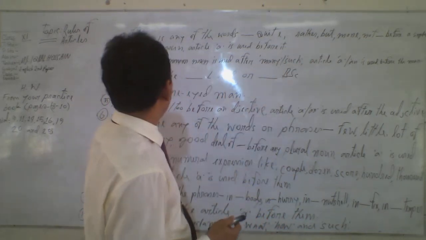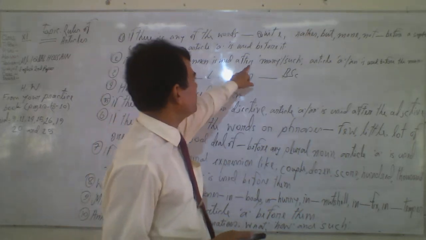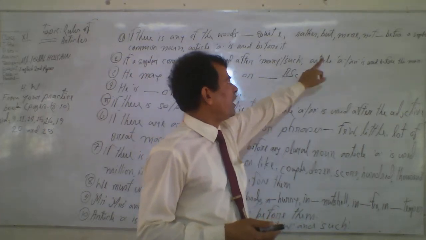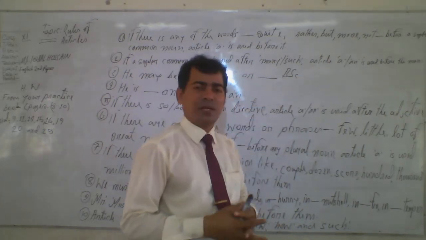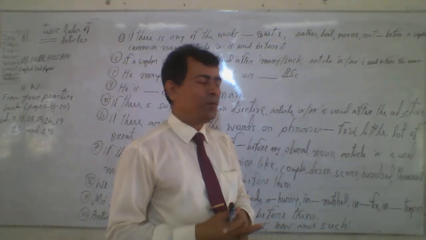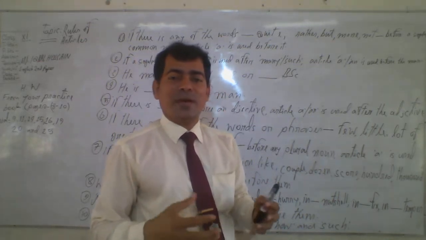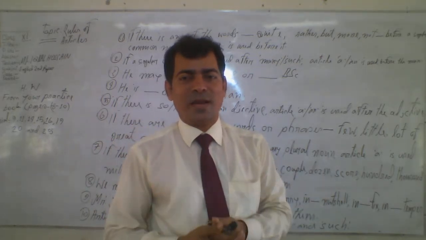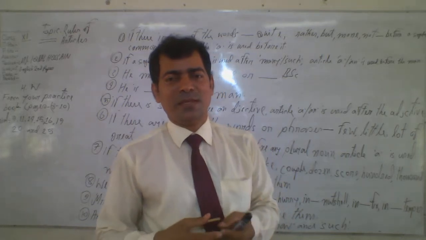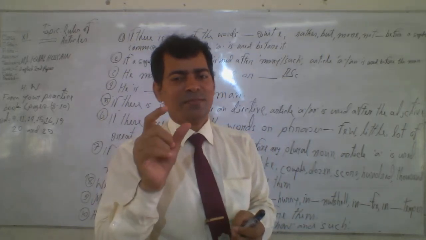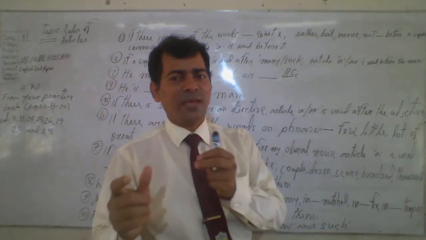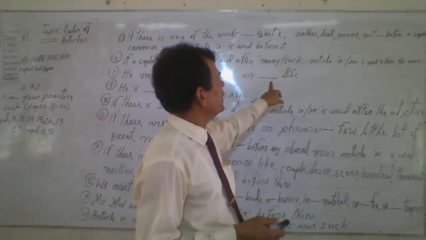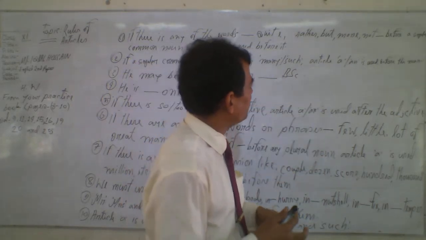So rule number 2, if a singular common noun is used after many such, article a or an is used before the noun. How? If I say many a sleepless night I passed, here the adjective sleepless, I have to use a. Many a sleepless night. Many a used before the adjective.